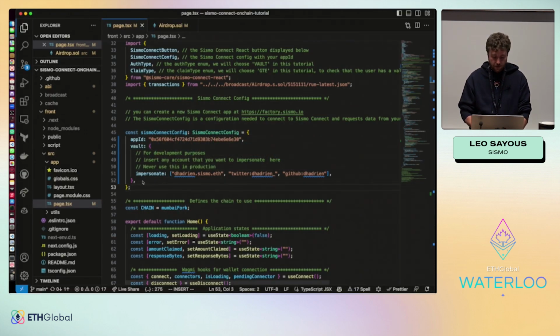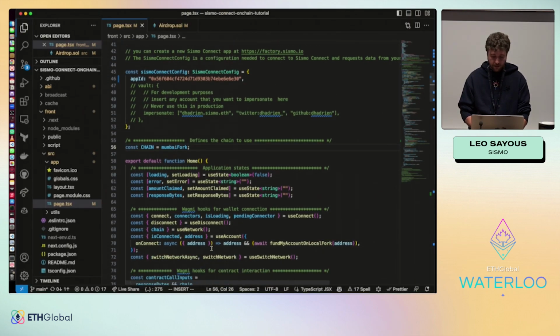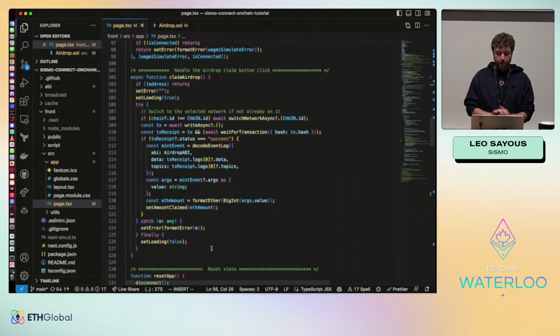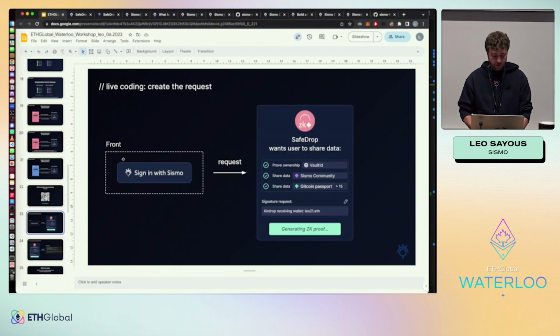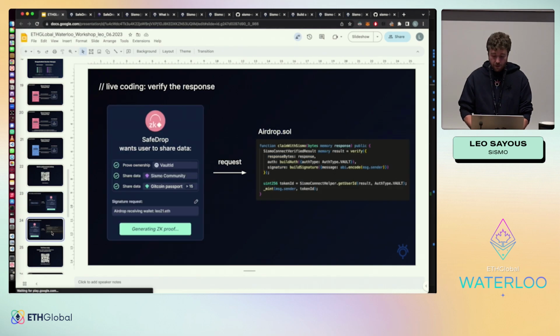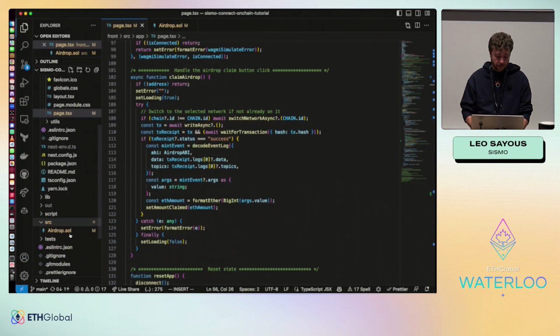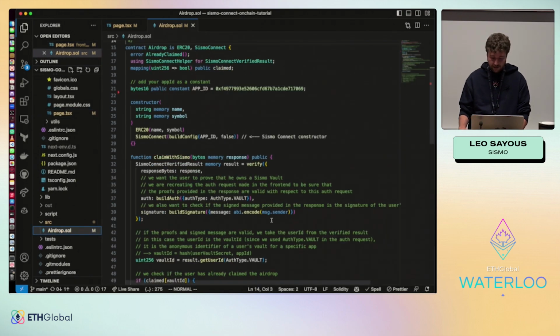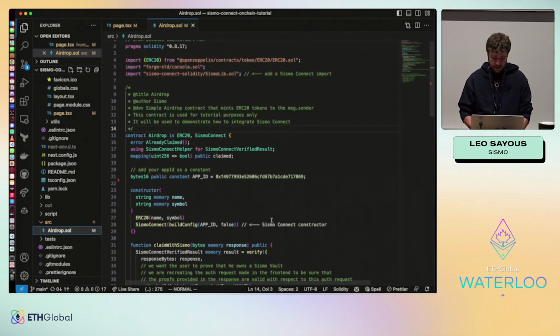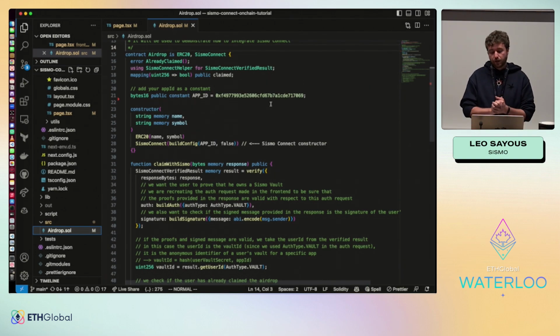So I will remove this, and okay. So now that we have done our requests, let's go here. We want to verify inside our contracts these requests and to give the mint. So we go to our airdrop contract, and what we need to do is to have exactly the same request that is coded into the contract.